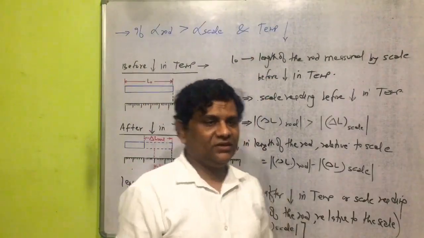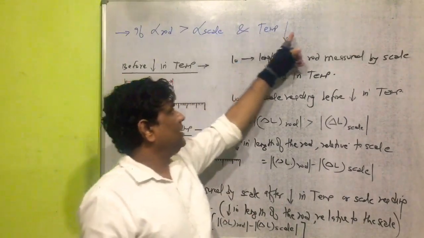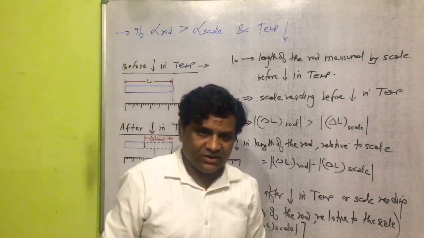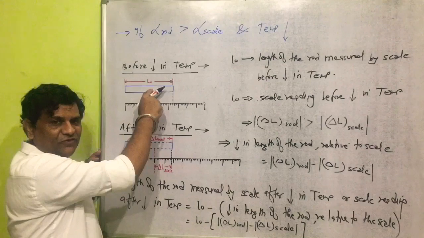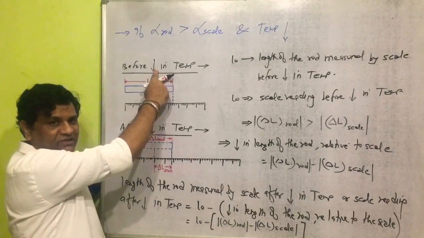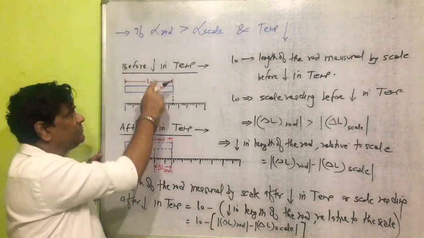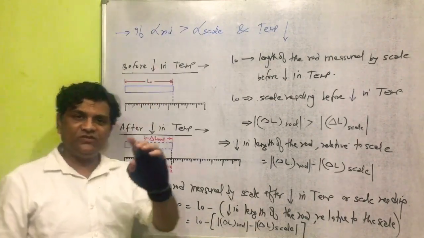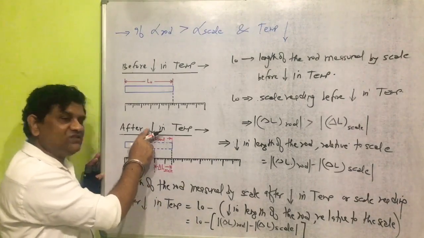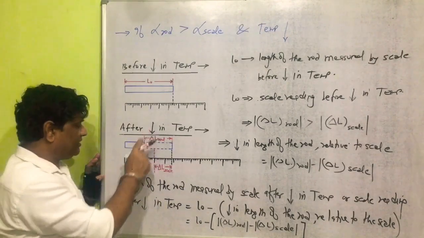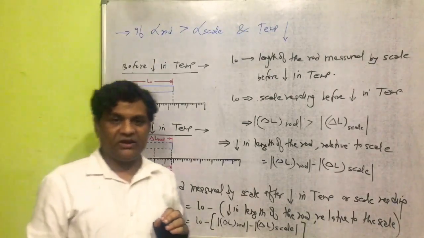Now the next condition is if alpha of rod is greater than alpha of the scale and temperature decreases. As you know, all students here, this is the diagram of a rod before decrease in temperature. This is the diagram of a scale before decrease in temperature. This is the diagram of a rod after decrease in temperature. And this is the diagram of a scale after decrease in temperature.